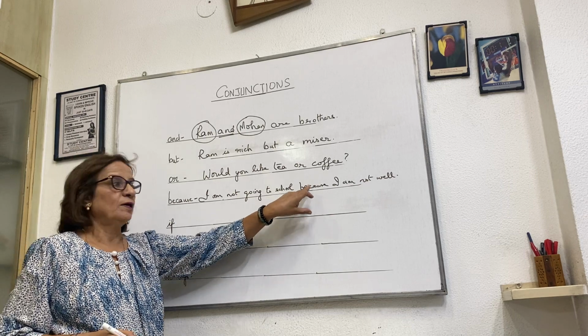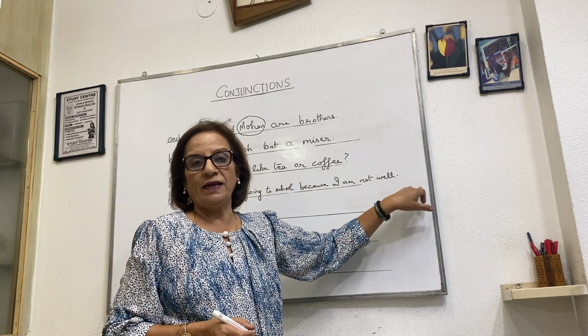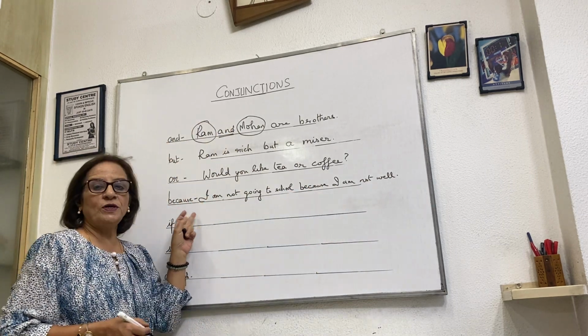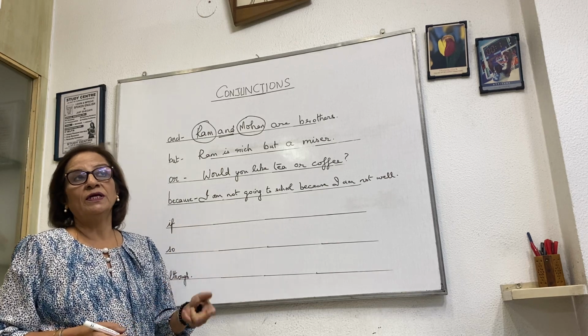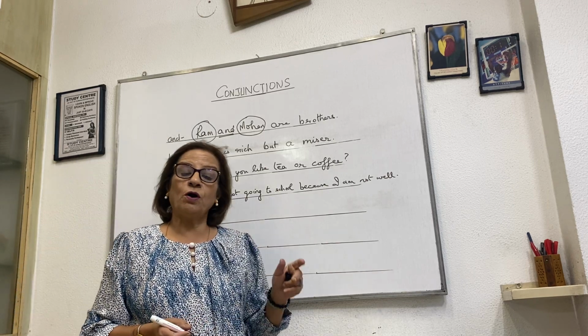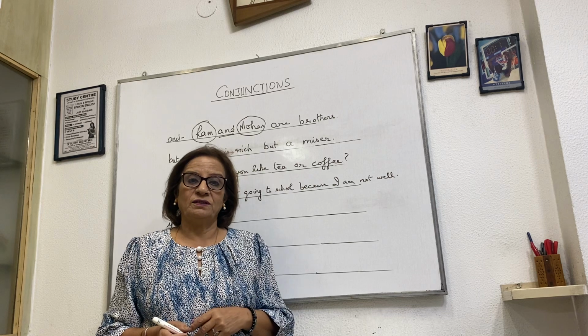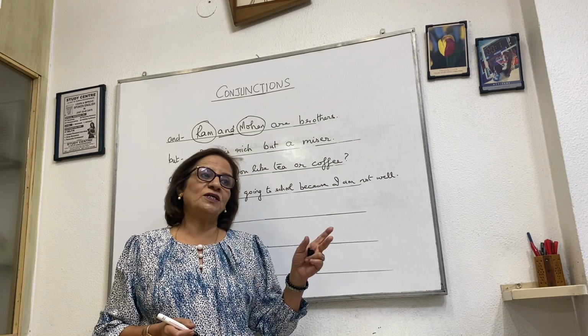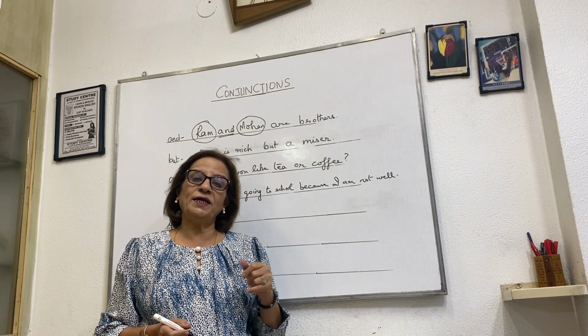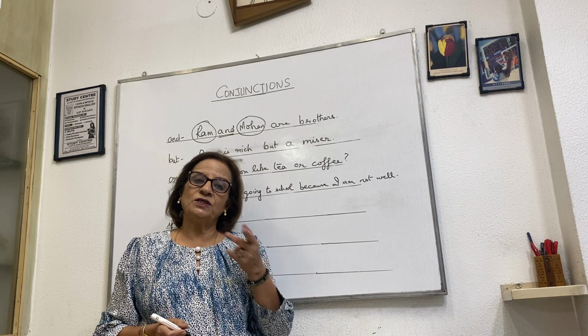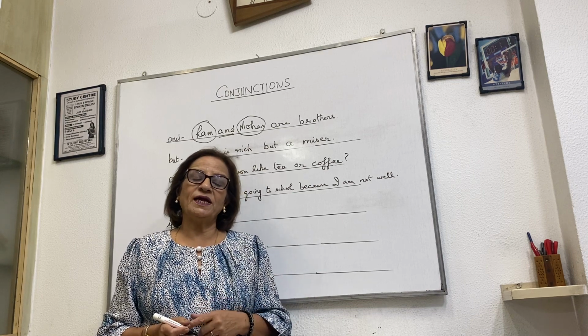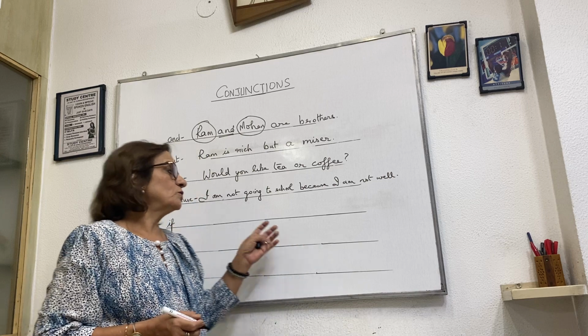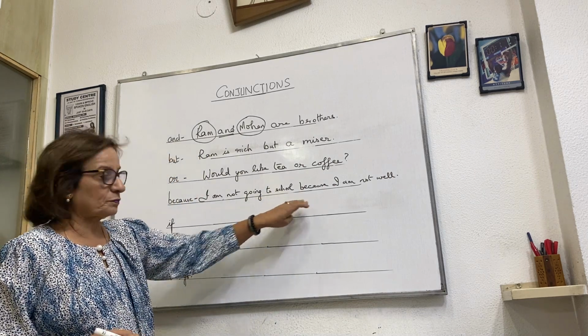It's giving a reason. Because I am not well. So we always use because in a sentence where we are giving a reason. The sky is blue because there are clouds. The teacher is on a holiday because she has some event in her house.